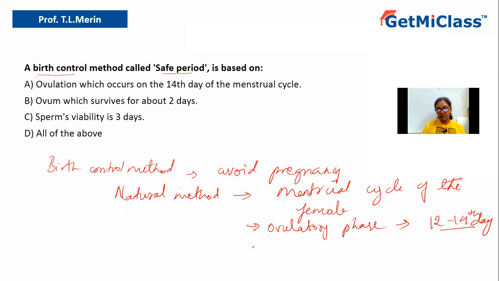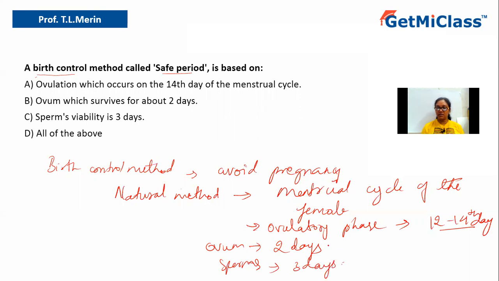Then apart from this, we also have to consider that once the ovum is released, it will survive only for 2 days. So the survivability of the ovum should also be considered. The ovum can survive for 2 days, whereas sperms can survive for 3 days. They can be active for 3 days.